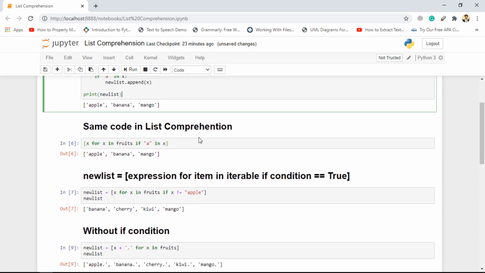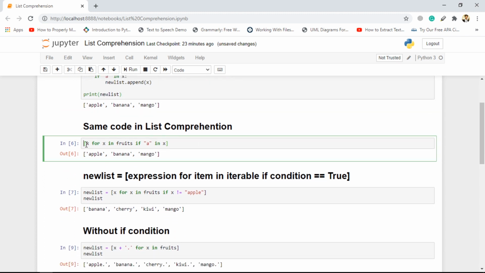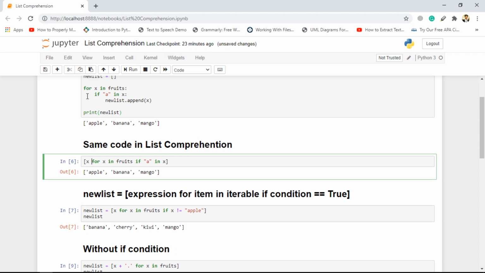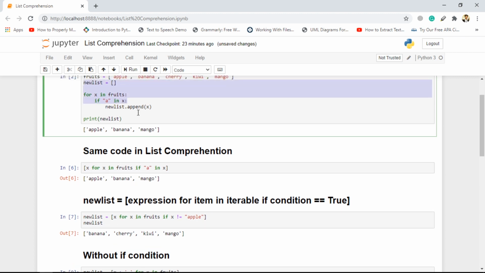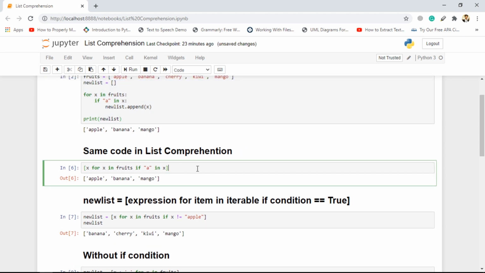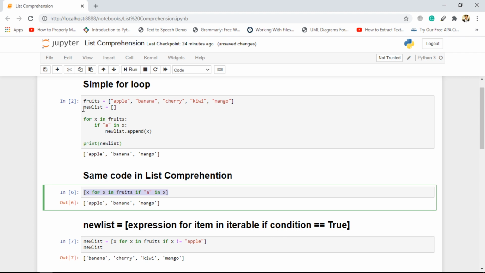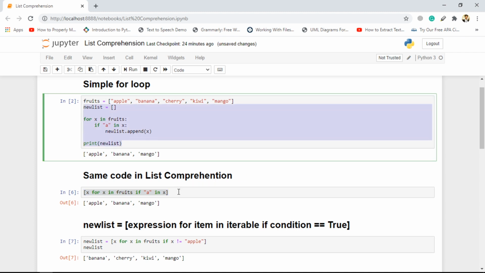The other way is using list comprehension. So here, this complete thing is equivalent to this single line. As I said earlier, it is not necessary that for a particular thing you must go for list comprehension, but still it's a nice practice to write your code in a neat and clean manner. So notice the difference between this thing and this single line.